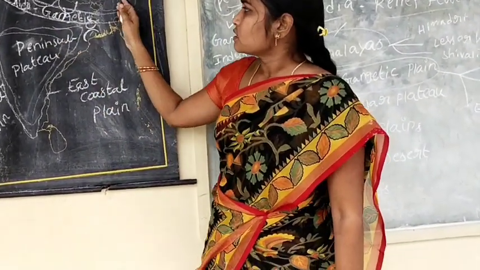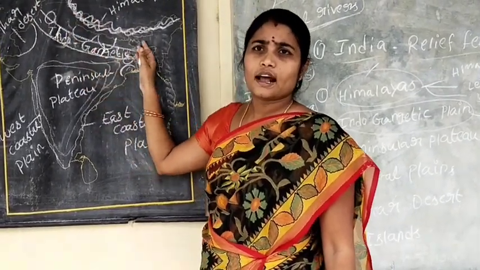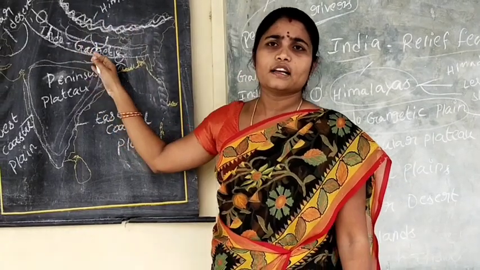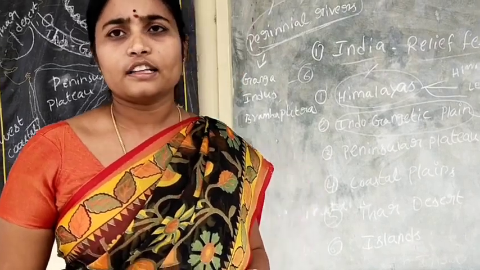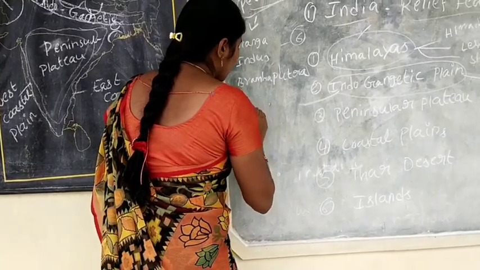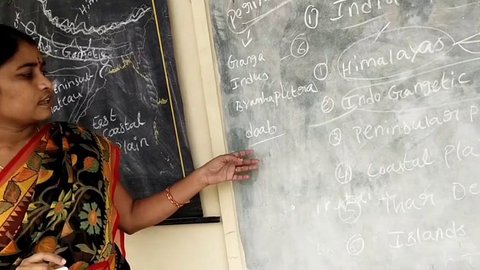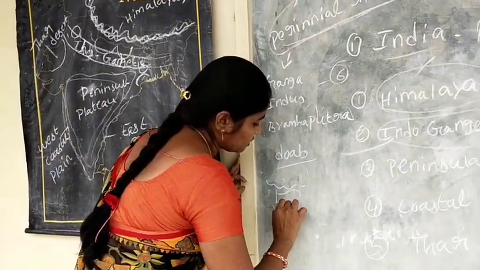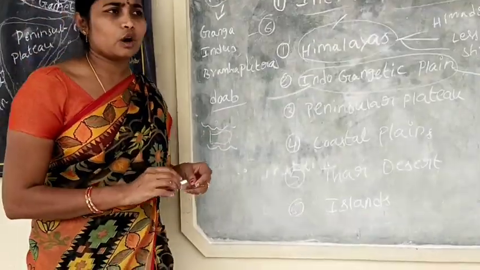The Indo-Gangetic Plain has so many natural resources and so many irrigation facilities, and the rivers originate there. That is why the plains have a high population density. Another important term is Doab. Doab means the fertile land between two rivers. The fertile land between two rivers is called Doab.